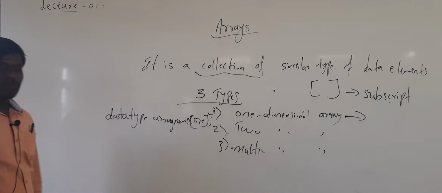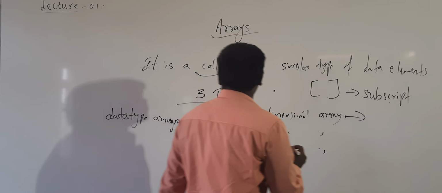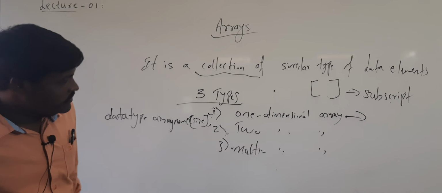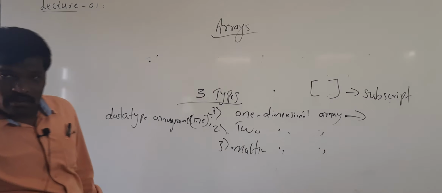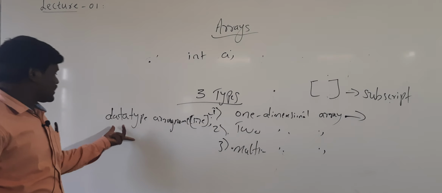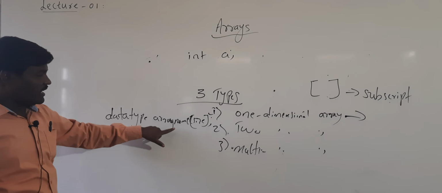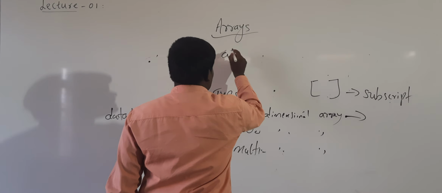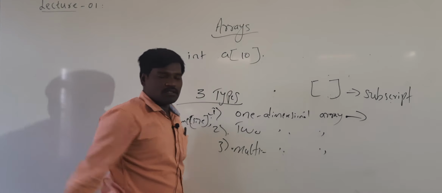See here, if you want to declare a variable, generally we declare it like this: int a. Here the data type is int, and the array name is a. After mentioning the array name, we have to mention the subscript, and within the subscript we have to mention the size.